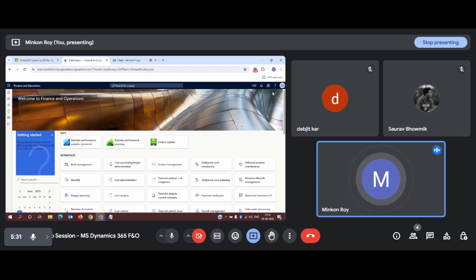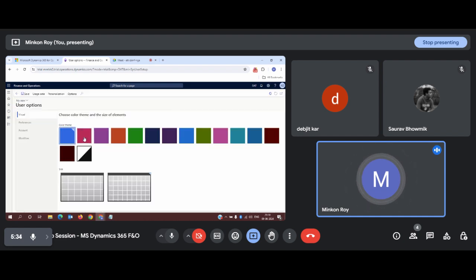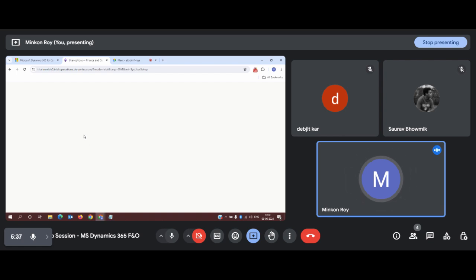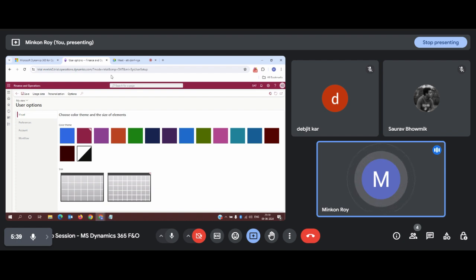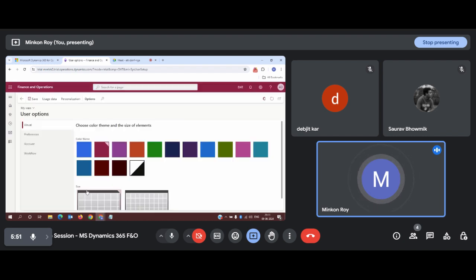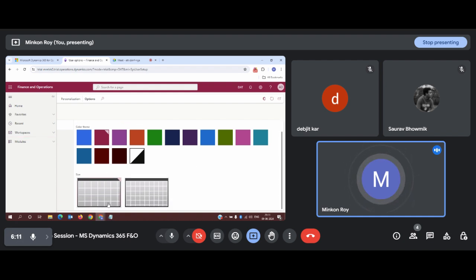In the settings section you can do some additional setting tasks. If you click on user options, you will get a good number of options where you can change the theme color. For example, if I click on this magenta color, my application color theme will change. You can also define the size. If I select this bigger size, you get good visuals of your menu list, all the menus and tags available in the module list. For better visibility, for people who have weak eyesight, the size setting is very important.